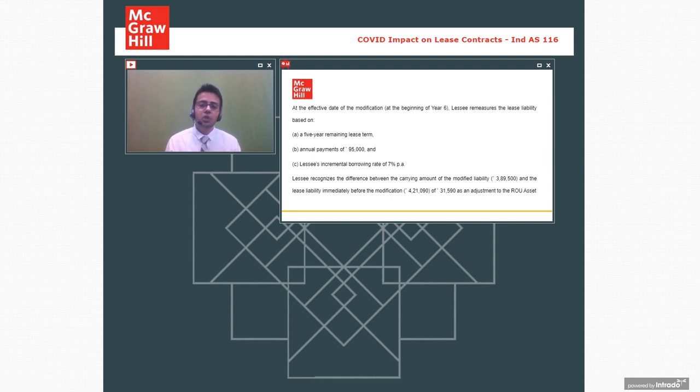We are not going to change the lease liability amount. We are not going to change the right to use asset amount. Whatever discount you have received has to be credited to P&L in the month of discount. Whatever discount given has to be credited in the month of discount.